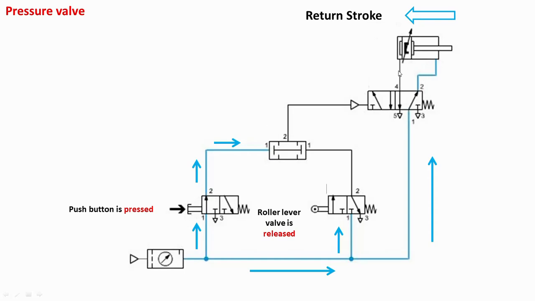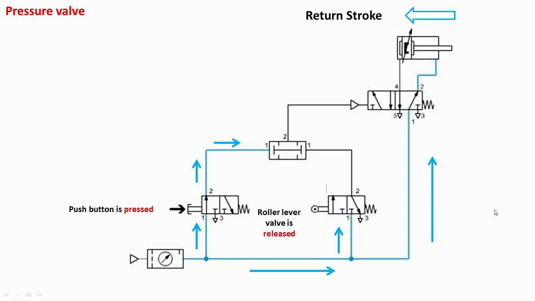The air from the other side through port 4 will be exhausted through port 5. So if any one of these valves is released, then we'll get the retraction stroke. And when you want the advancement or forward stroke, then both these valves must be in their left envelope mode, or you can say that the push button and roller lever must be actuated.